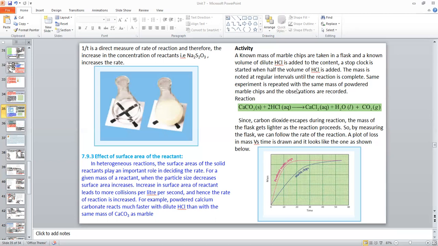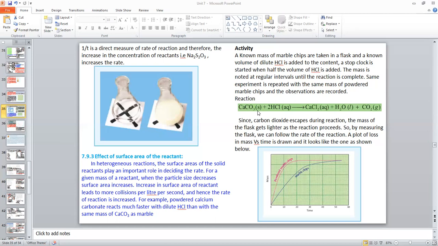The same experiment is repeated with the same mass of powdered marble chips, and the observations are recorded. The reaction is calcium carbonate plus HCl. Now what will happen? The two hydrogens combine with CO3 to form carbonic acid, H2CO3. It is unstable. It decomposes to form carbon dioxide and water. The remaining calcium combines with the 2 chlorine to form calcium chloride.